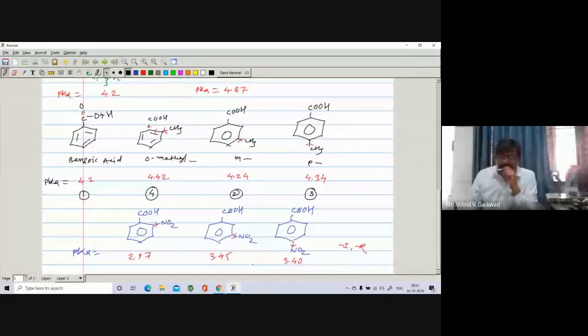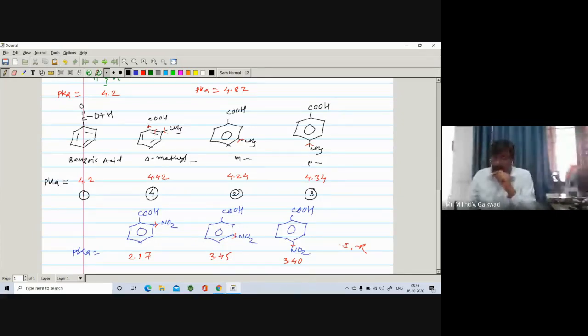Now the question arises, out of ortho, meta, para, which is found to be more acidic? We have learned already in orthonitrophenol, paranitrophenol, and metanitrophenol, so the same explanation we can give here. Ortho and para are found to be more acidic as compared to meta, and between ortho and para, the ortho is found to be more acidic as compared to para. So it is somewhat different as compared to ortho and paranitrophenol.